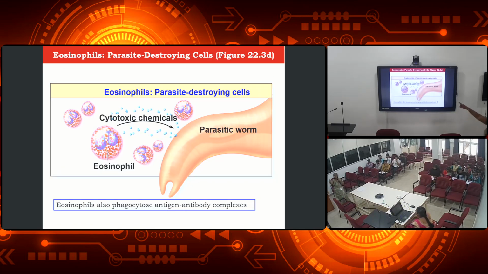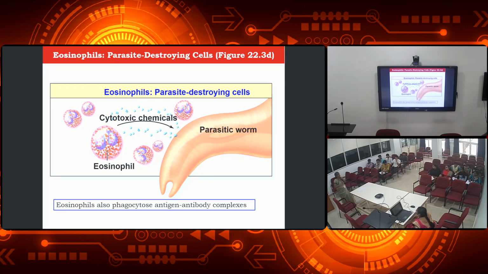So how do these eosinophils destroy the parasites, right? From the continuation of the last slide, when the eosinophil recognizes that some parasite enters our body, for example plasmodium, you all must know about that. Plasmodium is a parasite, right? When the eosinophil recognizes the parasite, what will happen? The eosinophil will start to produce a chemical called a cytotoxic chemical. Cyto means cell, toxic means dangerous, right?